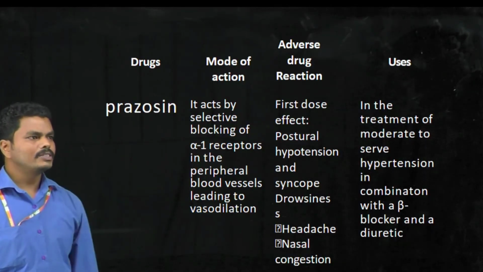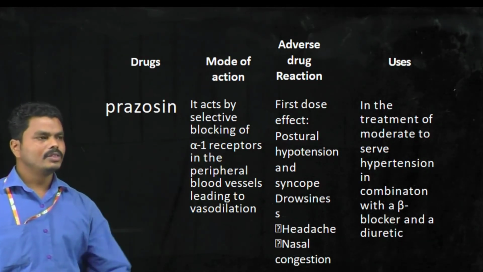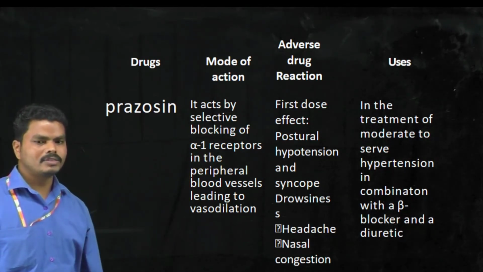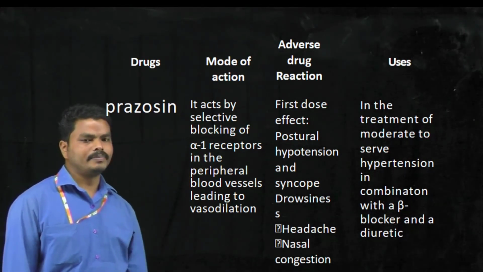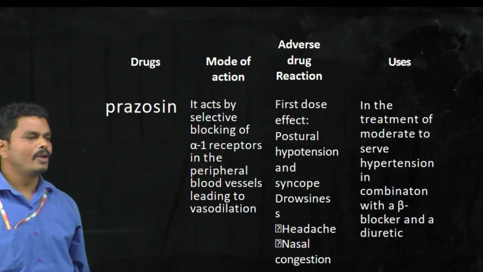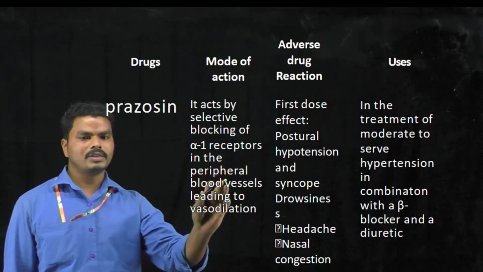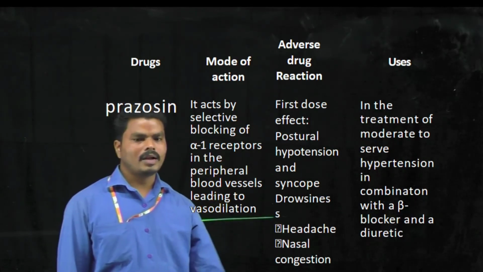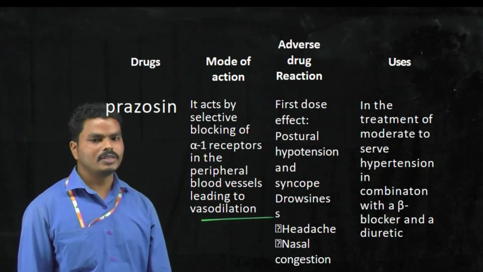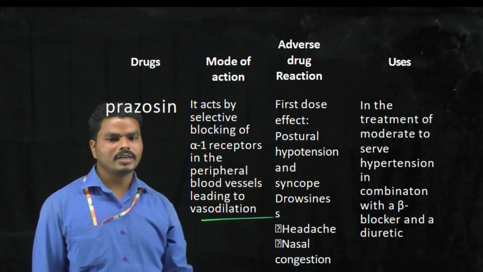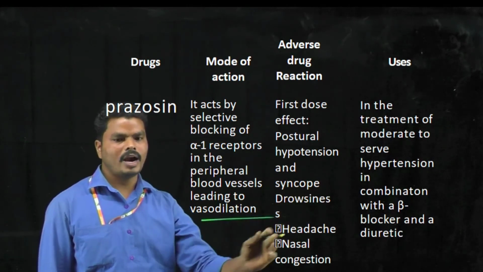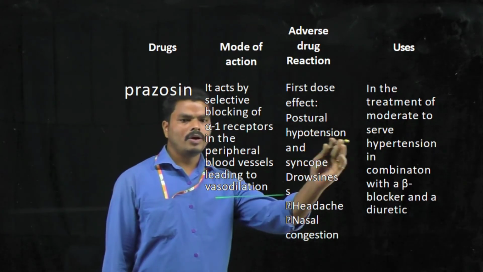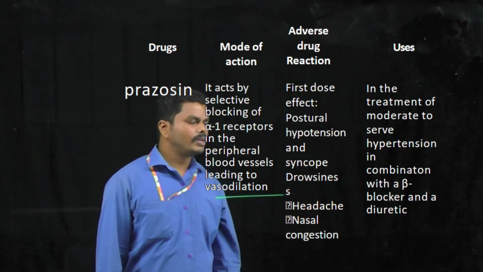And when you see the mechanism of action of prazosin, it selectively blocks the alpha 1 receptors which are present in the peripheral blood vessels, and thereby it produces the vasodilation action. And coming to the adverse effects of prazosin, it produces postural hypotension, syncope, drowsiness, headache, nasal congestion. And it is used in the treatment of moderate to severe hypertension in combination with a beta blocker and diuretic.